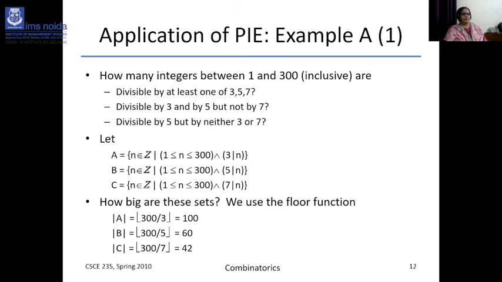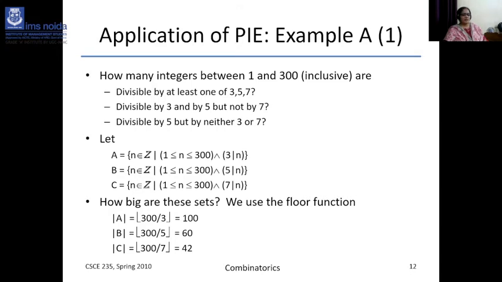So suppose capital A, you can write like this. N is a number lying between 1 and 300. That means it is a natural number. So you can write it like this in the roster method. A = {n ∈ Z such that 1 ≤ n ≤ 300 and n is divisible by 3}, and B = {n ∈ Z such that 1 ≤ n ≤ 300 and n is divisible by 5}, written like this.